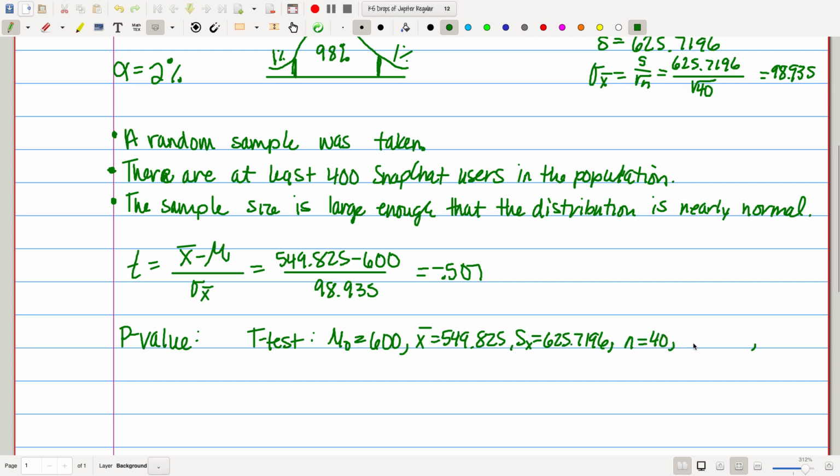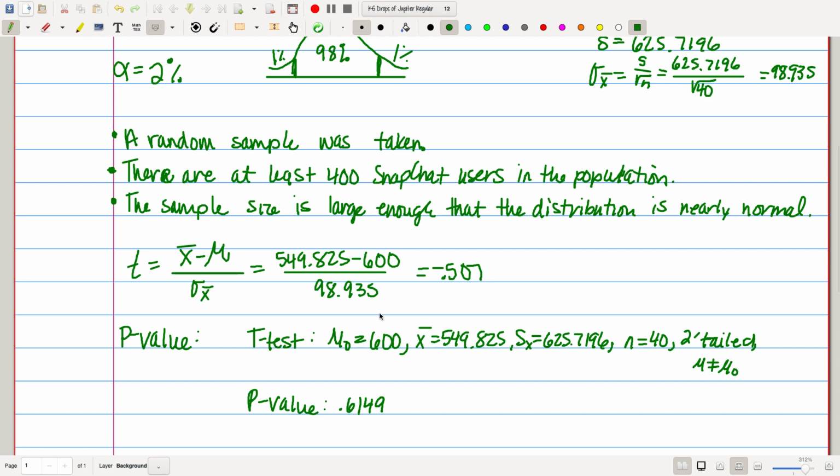And then my last thing, I have to tell my calculator, okay, which tail do I want? So either write two-tailed, which is not a terrible idea, or you could put in my calculator, I could put mu does not equal mu sub 0, something like that, okay? And then I'm going to go down to calculate, and you can kind of check your t. Does your t match up? And then our p-value is 0.6149.